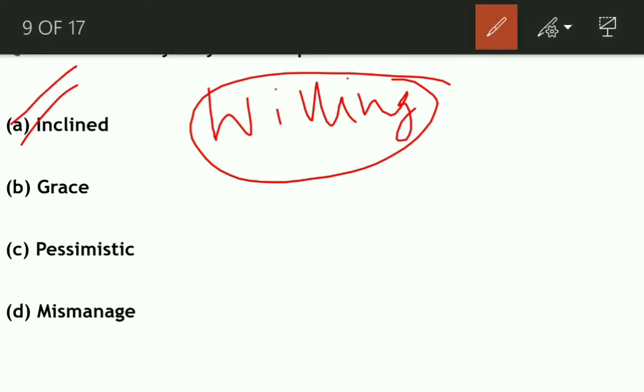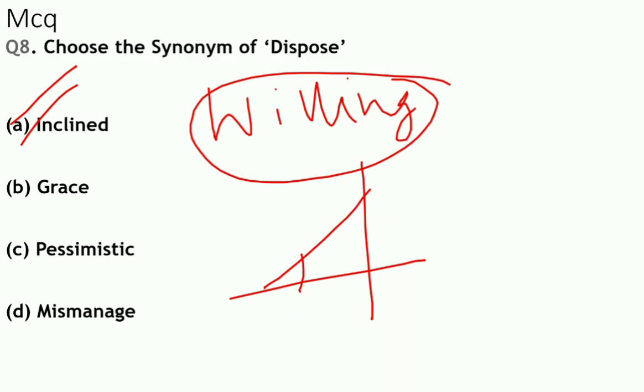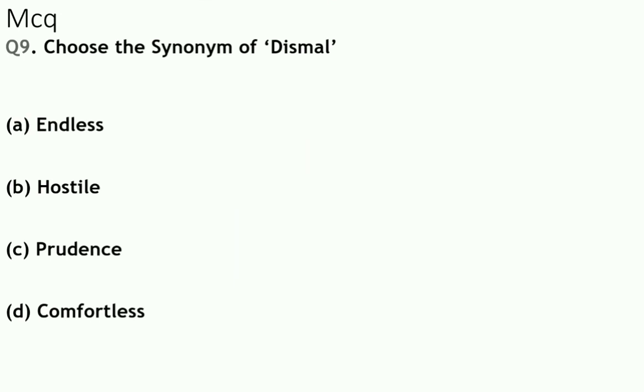The meaning of incline is not the inclined surface of physics. It has a different meaning in English. The meaning of incline in English is willing. Okay, let us see our next question. Choose the synonym of dismal. So let us see what the meaning of dismal is.